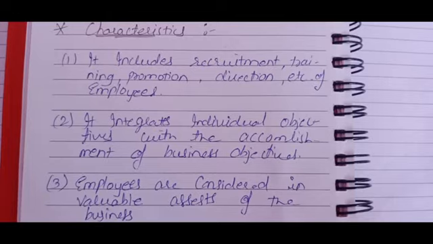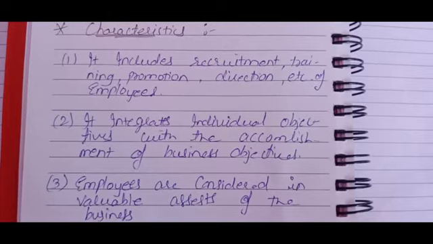If any employee is considered, first of all we will recruit them, provide the training, promote them according to their ability, and provide them direction: what to do, where to do, why to do. These are the particular things by which we can come to know human resource management or human resource talent.